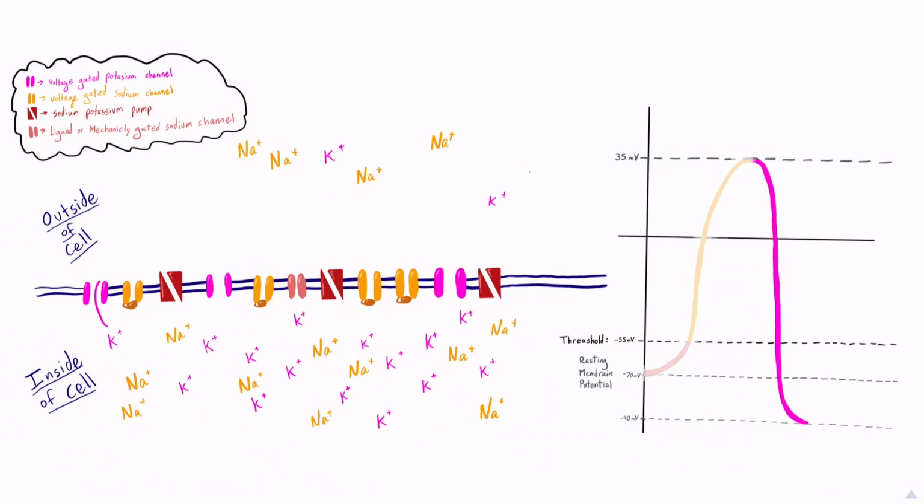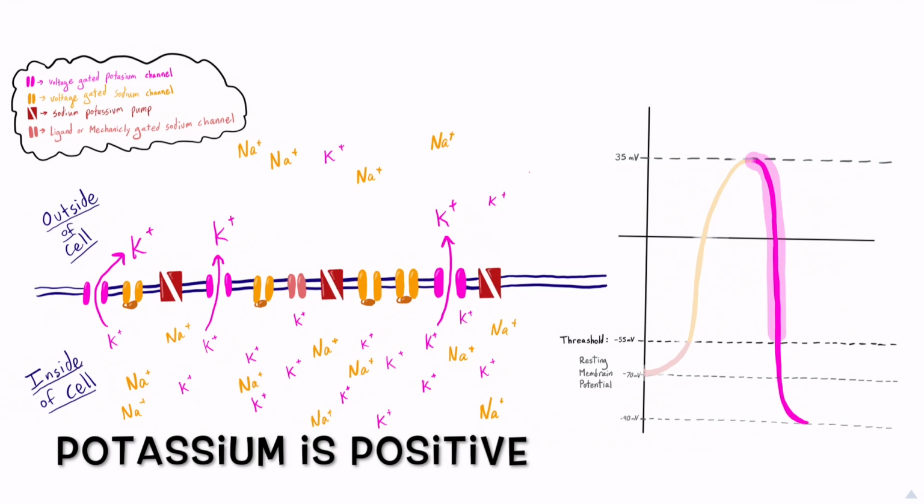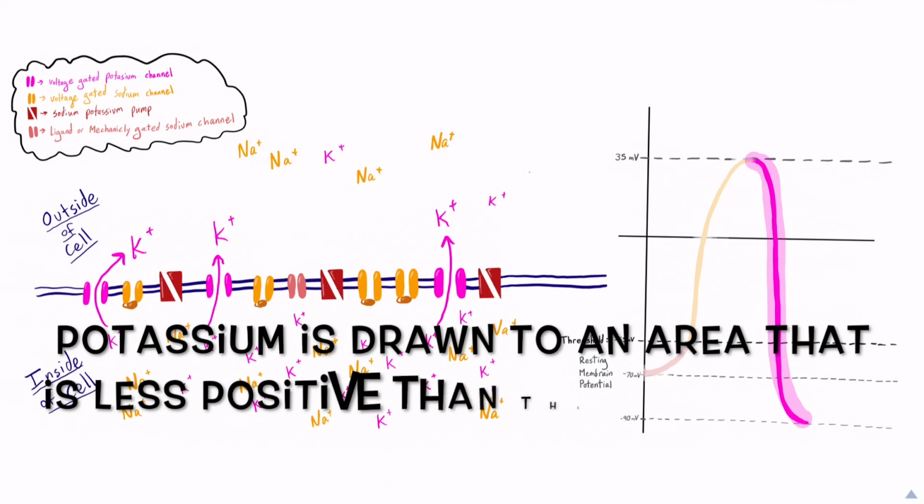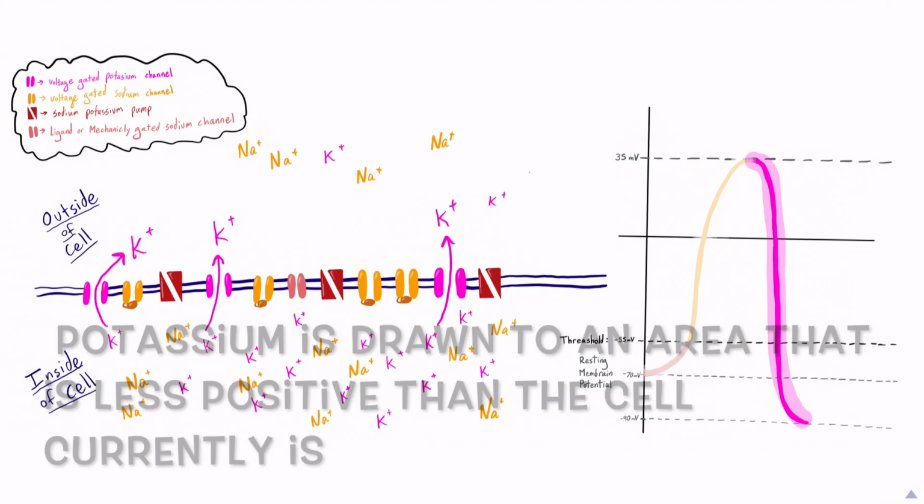When the action potential starts, because the threshold is reached, the voltage-gated potassium channels also get activated, but there is a slight delay before they open, which occurs when the sodium ion channels close. When the potassium-gated ion channels open, the potassium rushes out of the cell. This is due to 2 factors. One is that potassium is positive, and because a bunch of sodium just rushed into the cell, the potassium is naturally drawn to an area that is less positive than the inside of the cell currently is, so it can, in a sense, relax a bit more.